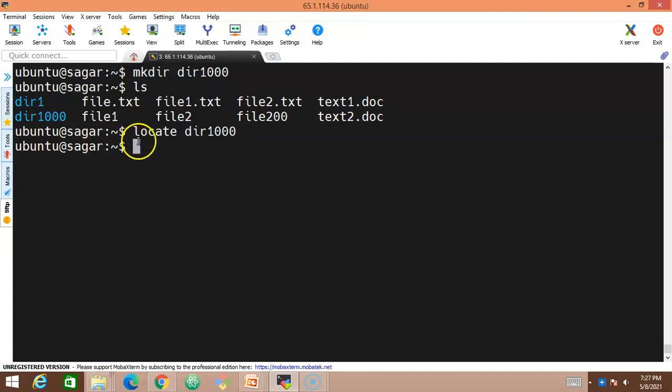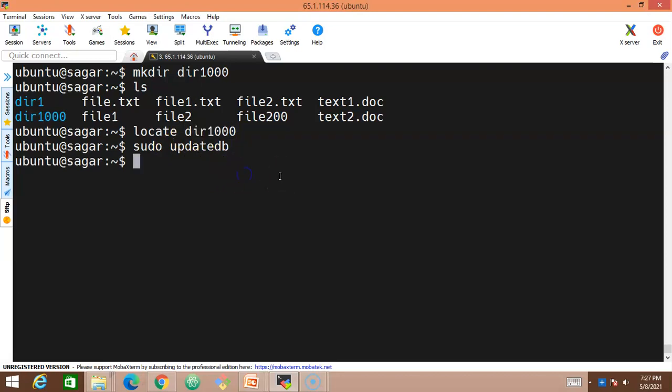See, look at this. I'm not able to get any result here. It says that directory 1000 is not available. Why is this happening? Whenever you create certain files, we have to update the database of this locate command, so then this directory 1000 will be available. So how do we update it? Simply use the command sudo updatedb, so that all new files that we create get updated inside the database, and we will be able to locate this directory 1000 after that.